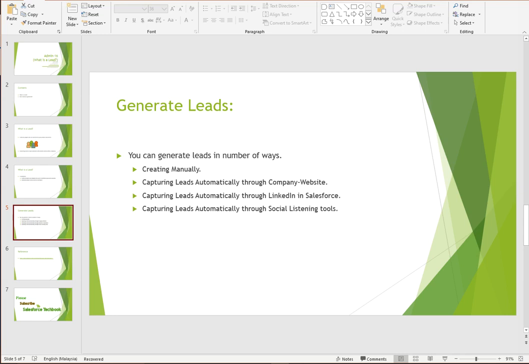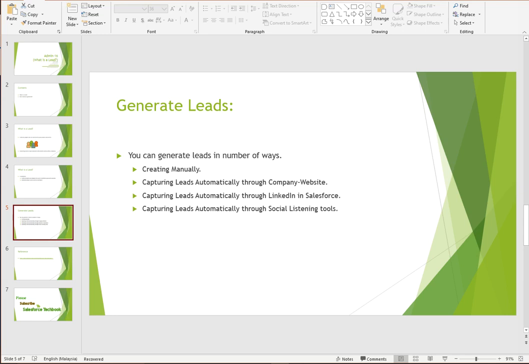And if a person sees your company website, goes through the contact mobile number, and calls the sales representative and tells them they are interested in your product, in that way also the lead is captured in your lead object. Or they may send an email to your company website. So from email to lead or web to lead, in this way you can capture your leads into your Salesforce. And you can capture leads through social media also. So these are the number of ways you can capture the leads.